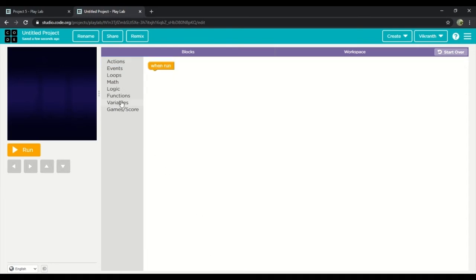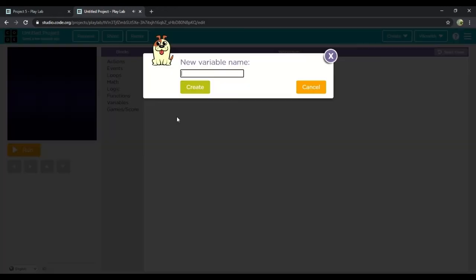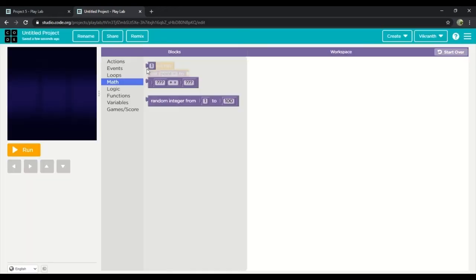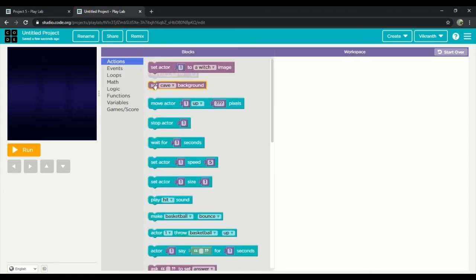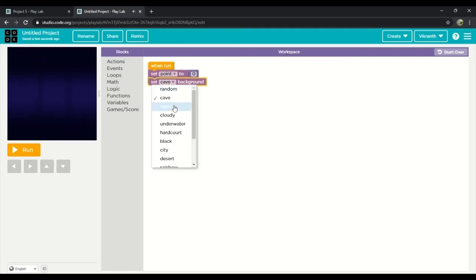So first we'll drag set actor 2 and we'll create a variable which is called point. So next we'll drag the number and we'll change it into 0 because we have 0 points at the start. Next we'll drag set background and we'll change it into a rainbow.